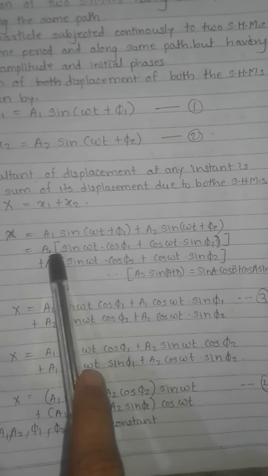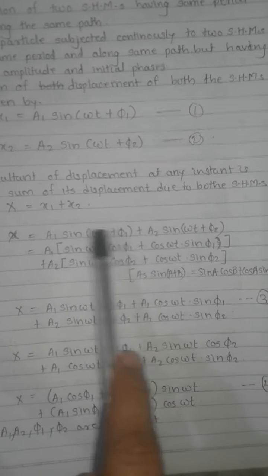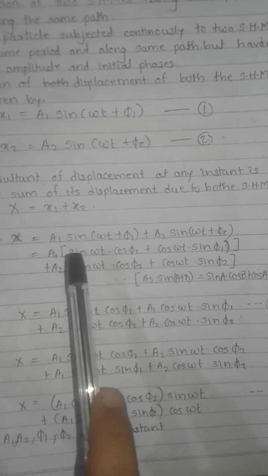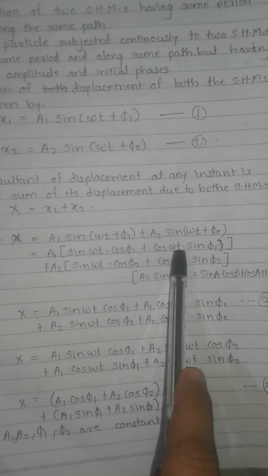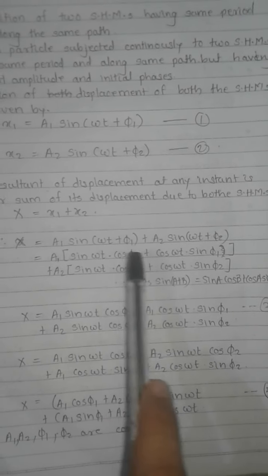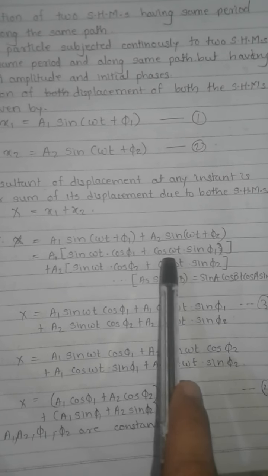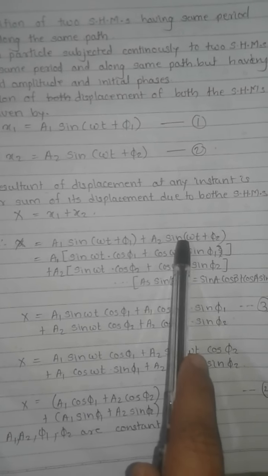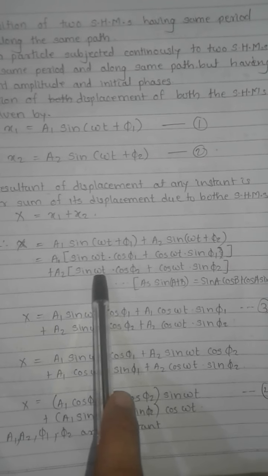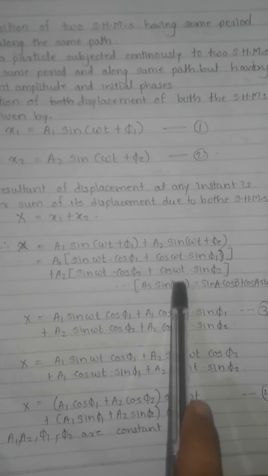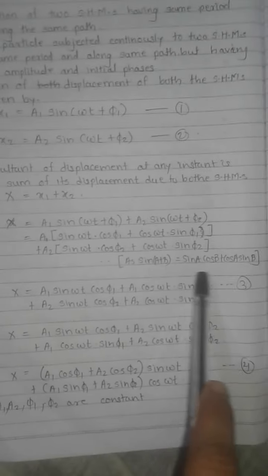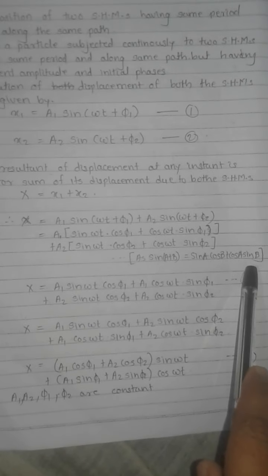Now a1 as it is, sin(omega t plus phi 1), that is sin(a plus b), which is sin a cos b plus cos a sin b. So sin omega t cos phi 1 plus cos omega t sin phi 1. Similarly here we get sin omega t cos phi 2 plus cos omega t sin phi 2. I have mentioned which formula I used here.